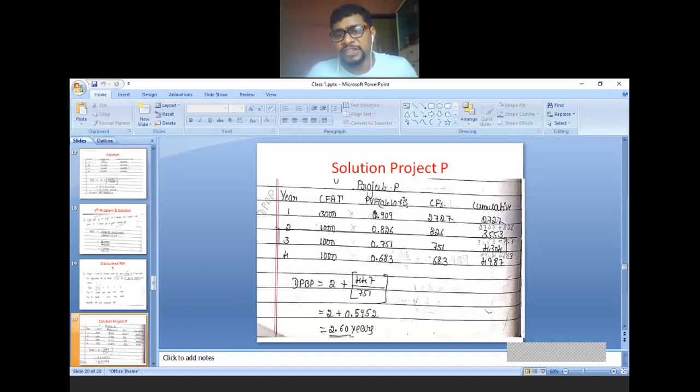10% for the first year, 0.909. 10% for the second year. If you have the table, just cross verify this figure. 10% for the third year, 10% for the fourth year. Then multiply 3,000 into this much, 1,000 into this much, 1,000 into this one, 1,000 into 0.683. You will get the discounted cash flows.